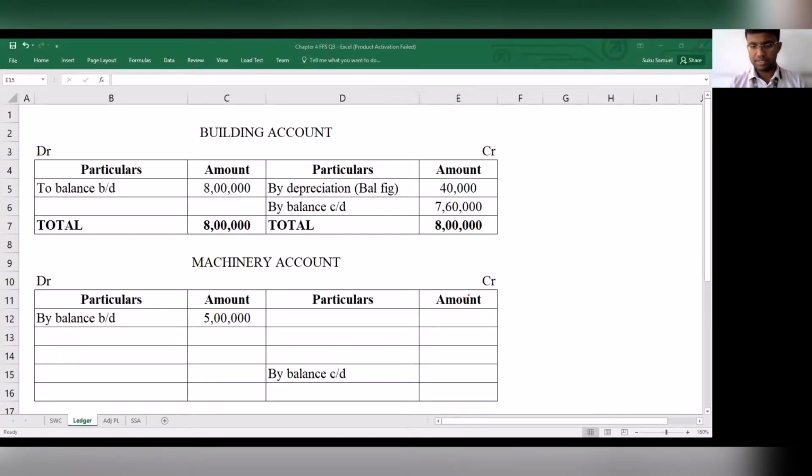Since machinery is real in nature, the opening balance will come on the debit side, and the closing balance will fall on the credit side.